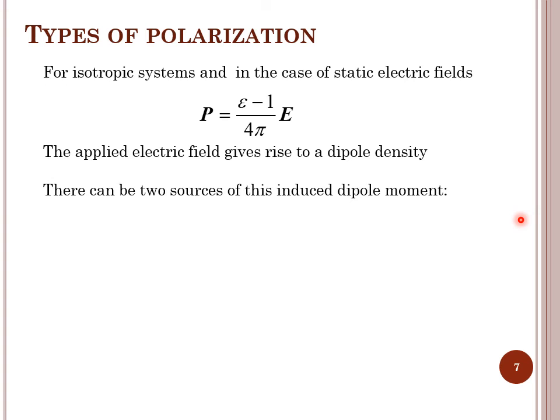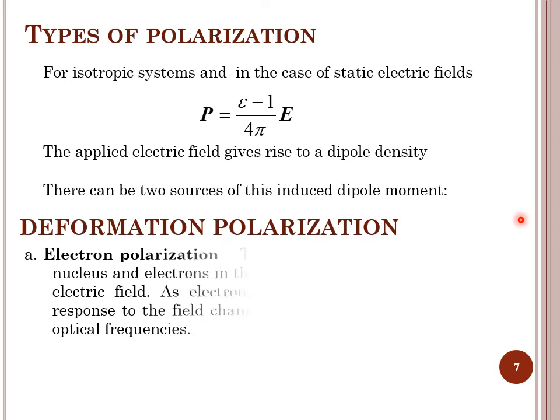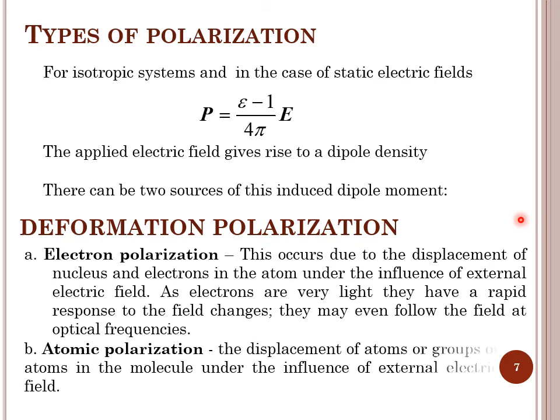Now, the source of the dipole moment. The polarization or the dipole moment can be created because of two sources. The first is electrons and the second is atoms or molecules. The displacement of the electron cloud with respect to the positive charge center in the nucleus due to the influence of an external electric field will produce the electron polarization.